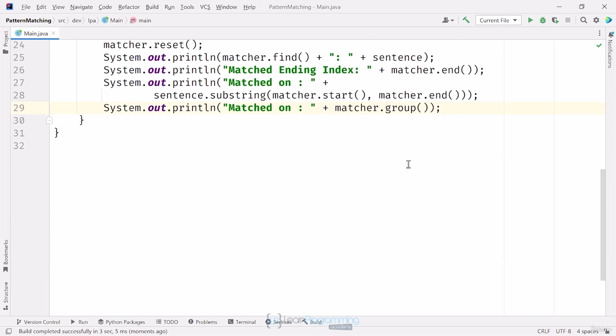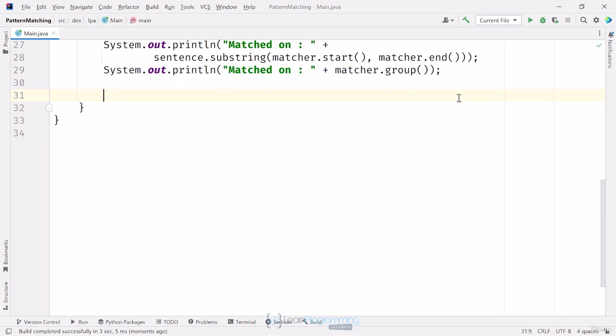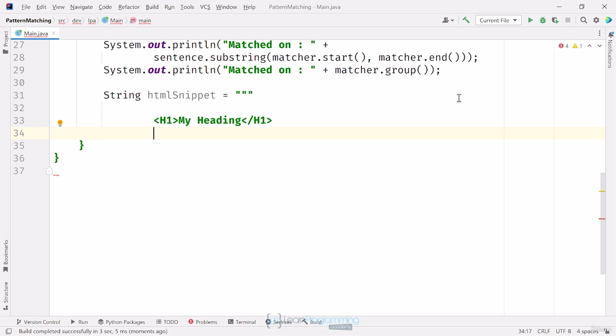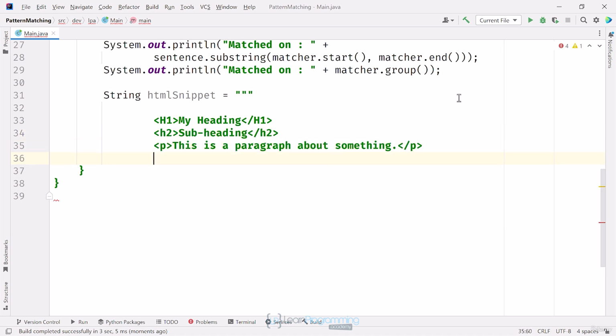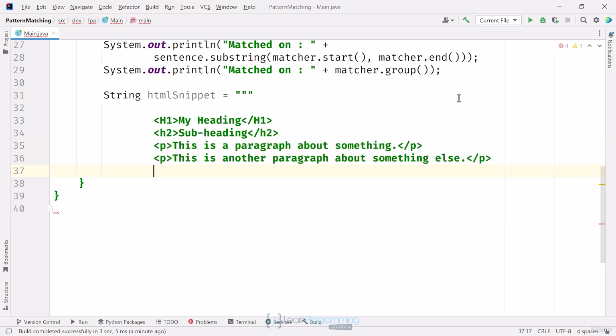I'll set up a new example, first using a different string to match. I'll make this a text block with several HTML tags in it. I'll include a h1 tag and I'll make it uppercase and just put some text in there, so my heading. I'll add a closing tag for this and the other entries I'm adding as well. Next I'll use an h2 tag, lowercase this time, and make that subheading. I'll set up a paragraph tag and a second one. Lastly, I'll have an h3 tag for the summary.